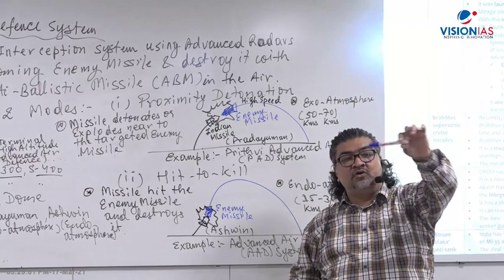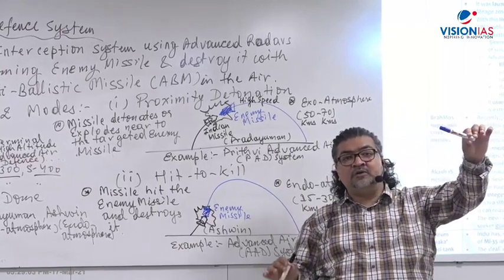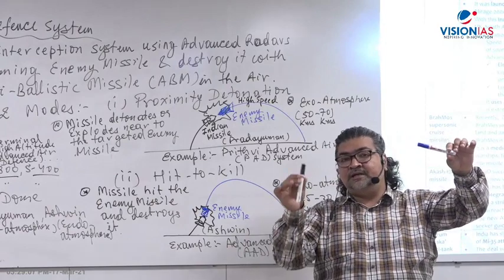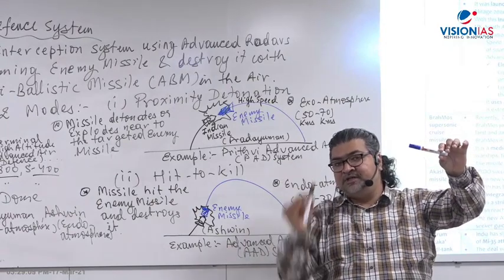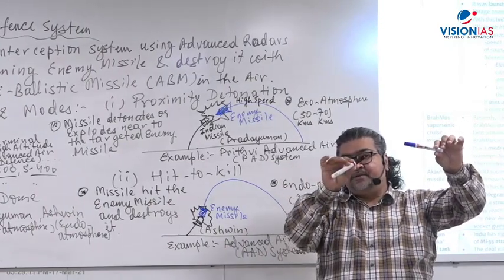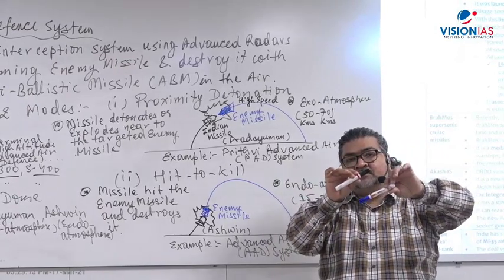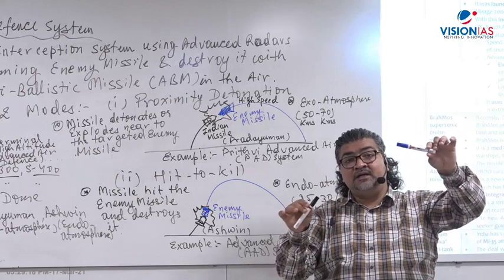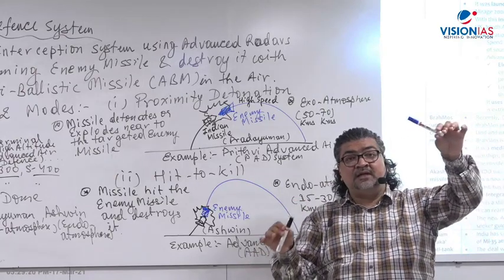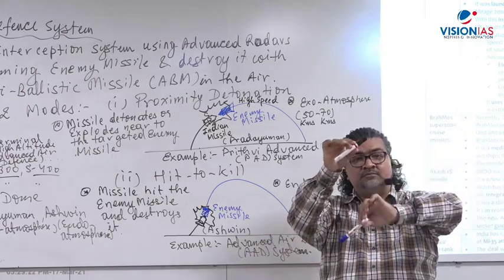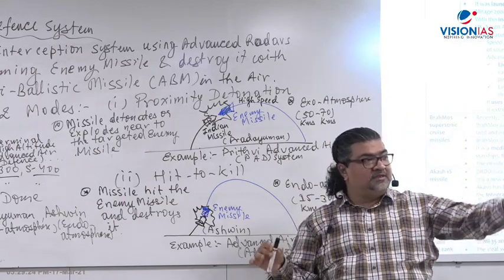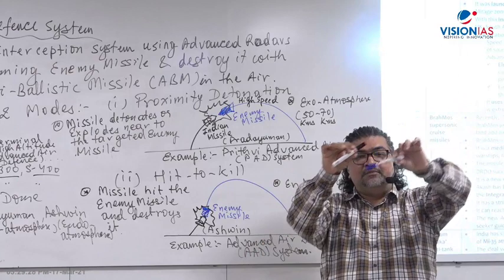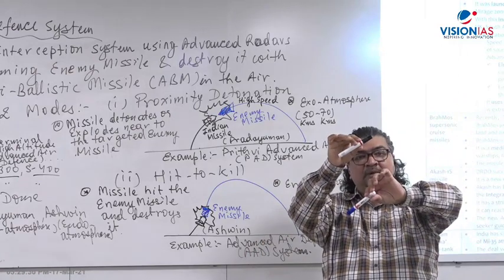So you have to get near to the missile, because the moment the Indian missile, this black marker, goes there and this missile is coming nearby, hit to kill will be better. But again, what happens? Let's say this missile is coming there and with hit to kill we miss out. It may be possible.